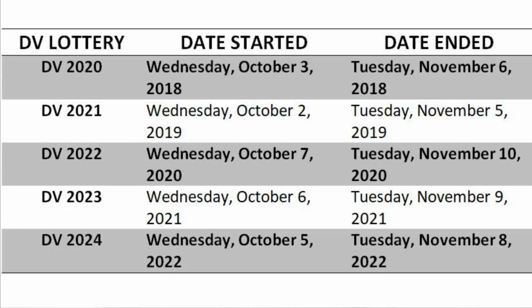And then this year, 2022, the lottery began on October 5th, which was the first Wednesday in October 2022, and is going to end on November 8, 2022, which will be the Tuesday that immediately follows the 5th.